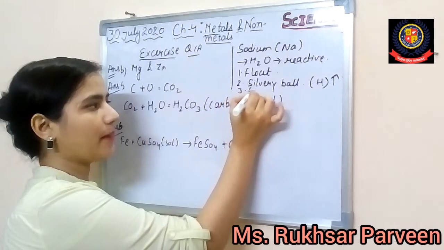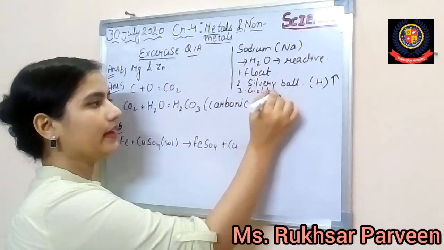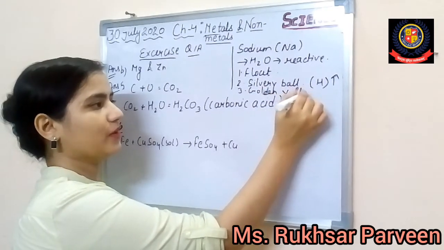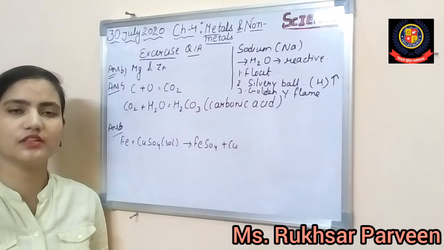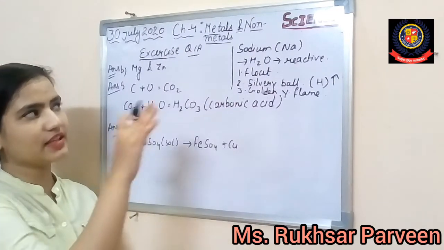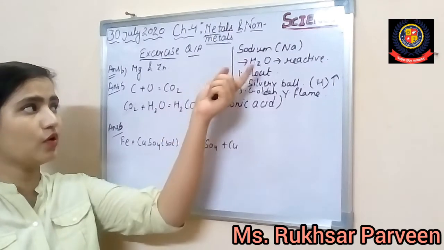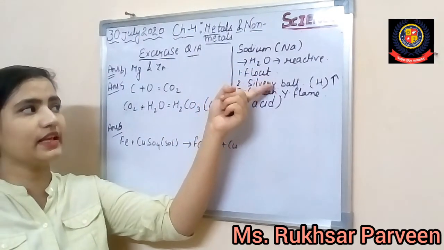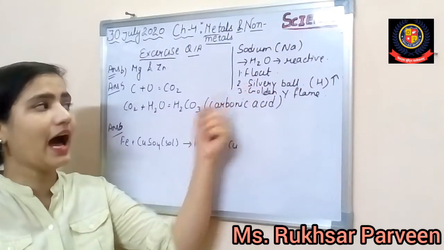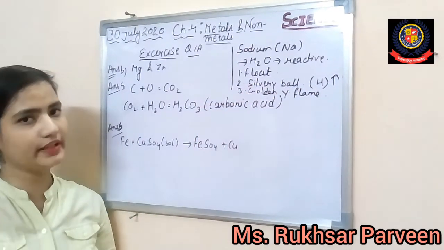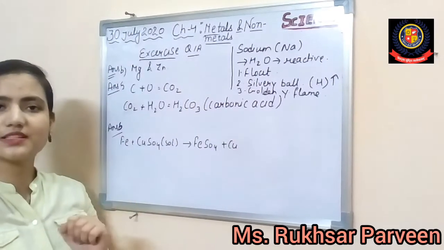So these are some observations we have seen when sodium reacts with water. They float on the surface, create a silvery ball, hydrogen gas is released, and after that it burns with a golden yellowish color. Alright, so I hope this is clear.